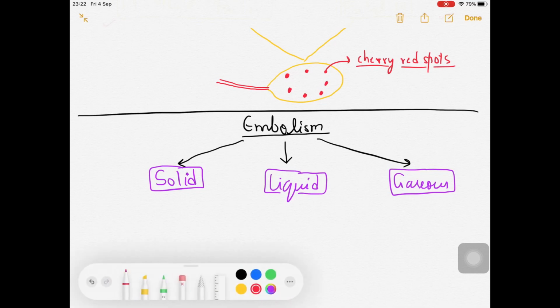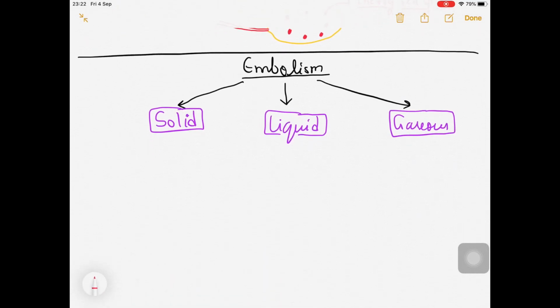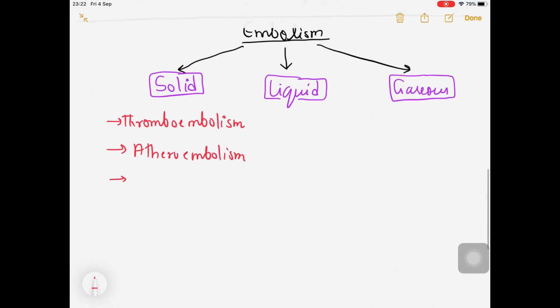Now let's talk about the examples. In the solid one, there is thromboembolism. You must have heard about that; just now we talked about this. Thromboembolism is an example of solid embolus, right? Now after that we have thyroembolism. You may note down these things in your notebook. Then bacterial embolism, where some amount of bacteria cause the embolus. Embolism by some parasites, embolism by foreign bodies, foreign bodies embolism, right?